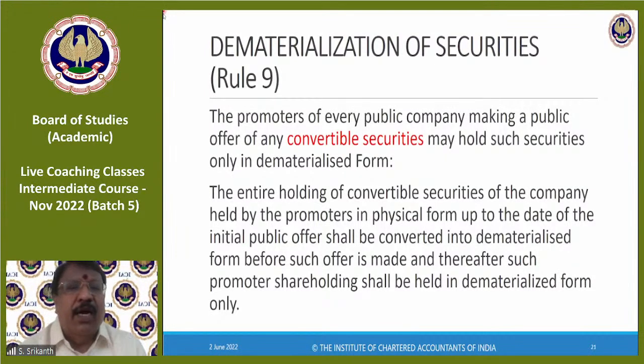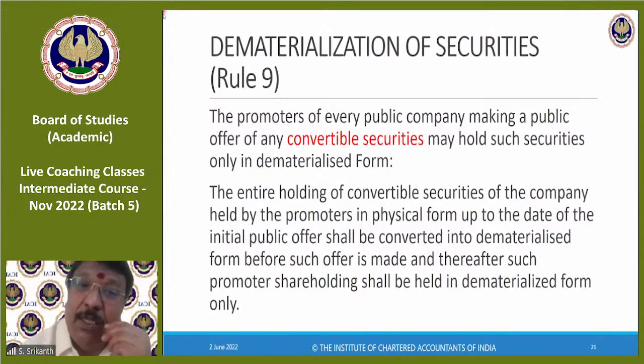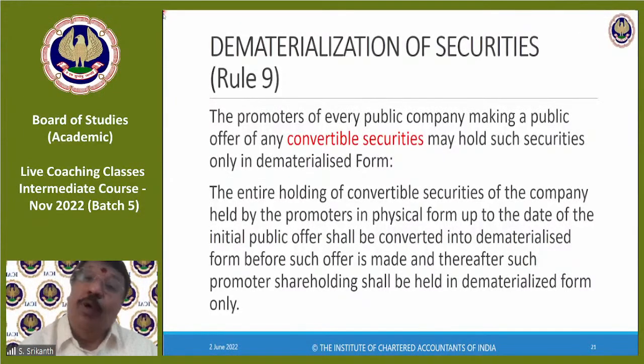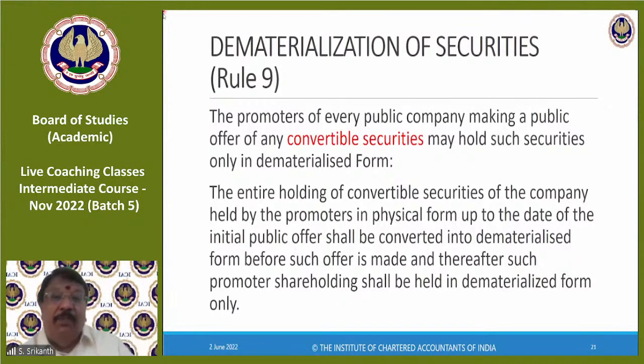Simple. A convertible preference share means at the time of issue, it is a preference share, but there is an option to convert it into an equity share. In such cases, it is called convertible shares. So preference shares are convertible into equity shares. Similarly, debentures. At the time of issuing, it is a debenture, but there is an option to convert it into an equity share. That's called a convertible debenture.